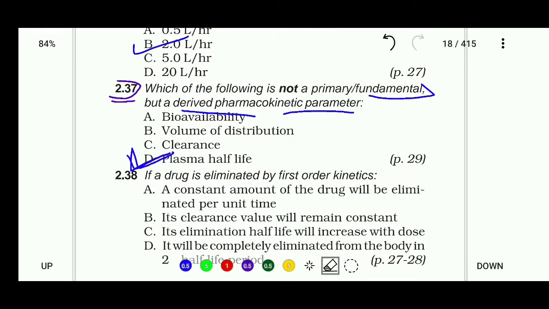Now let's talk about the next question, which is 2.38. If a drug is eliminated by first order kinetics, a constant amount of drug will be eliminated per unit time, its clearance value will remain constant, its elimination half-life will increase with dose, or it will be completely eliminated from the body. The right answer of this question is B. Its clearance value will remain constant.